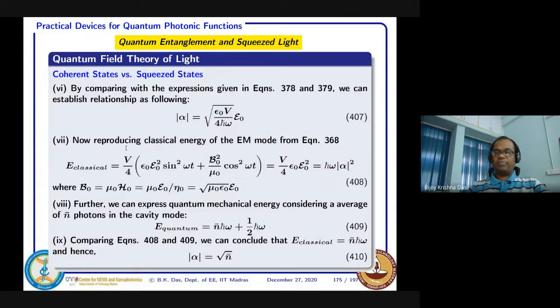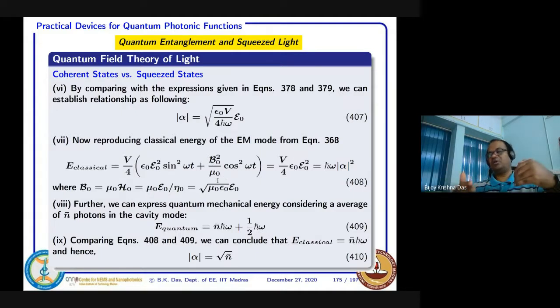Now if you see, you try to find out for a mode, a classical electromagnetic mode, what is the associated energy density of the mode, which we have expressed earlier. In a cavity mode there will be energy associated with the electric field and energy associated with the magnetic field, associated with sine square omega t and cos square omega t, and we have explained that the energy will be circling back and forth as a function of time.